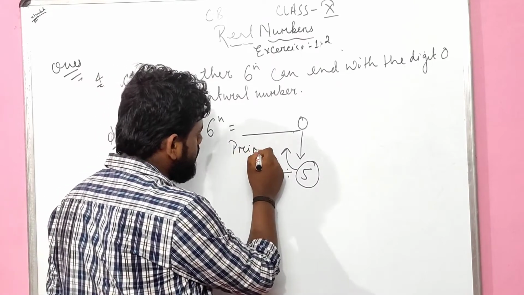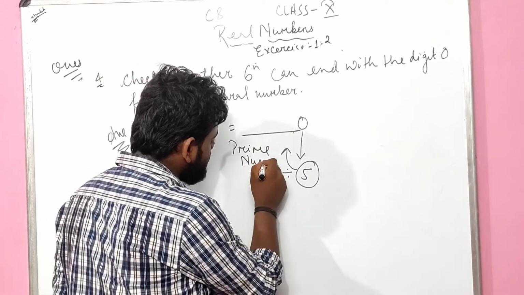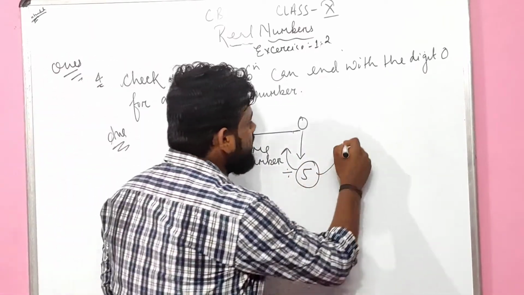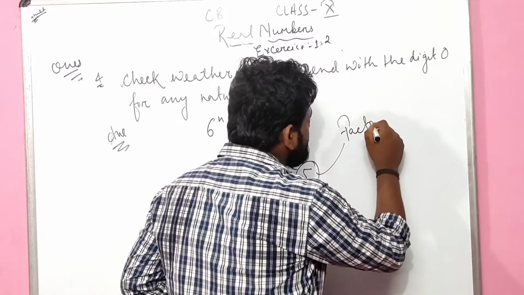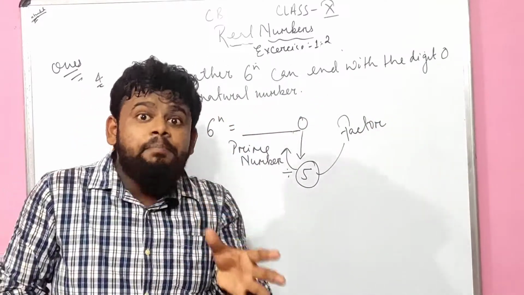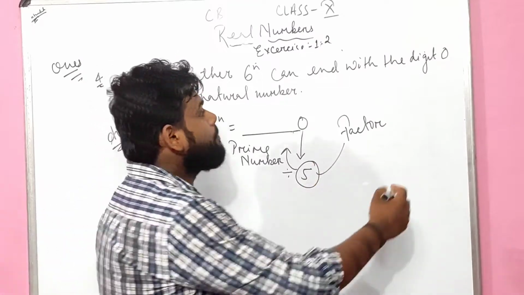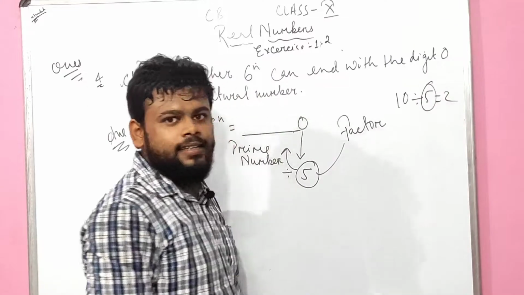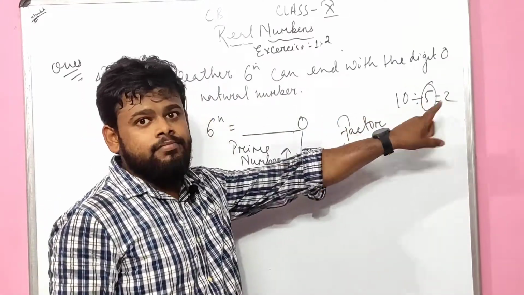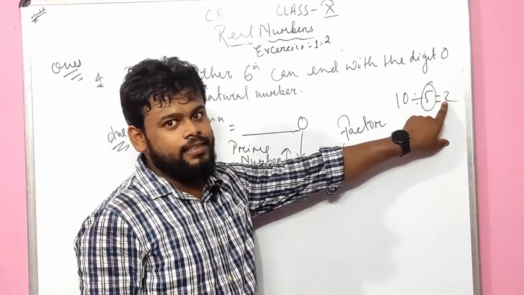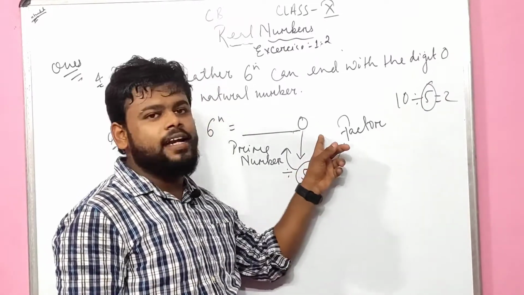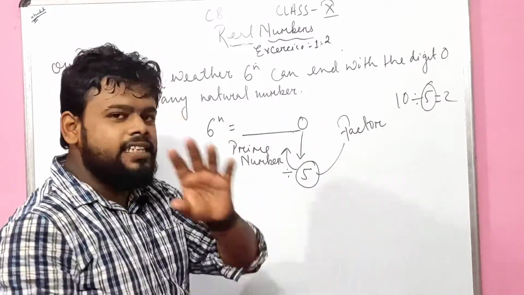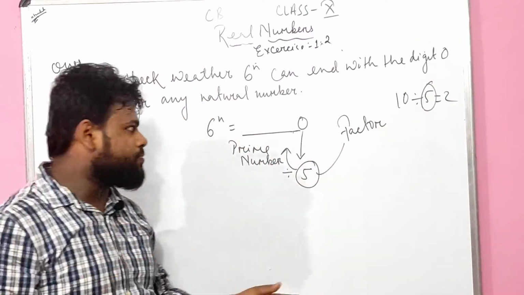If it is a prime number, it can be a factor. What is a factor? The number which divides the number. For example, 10 divided by 5 equals 2. That means 5 is a factor, and 2 is also a factor. The number which divides a number is a factor. You know factors very well. Please children, if you have not watched the part 1 lecture, just watch it. The link has been given in the description box.